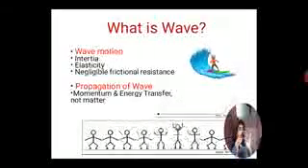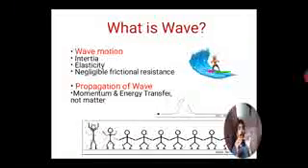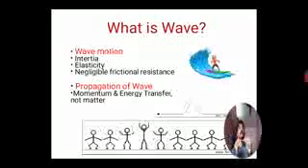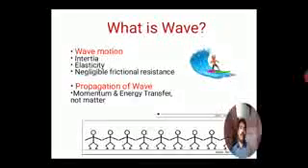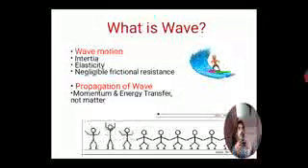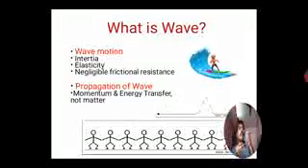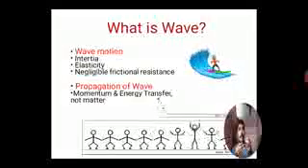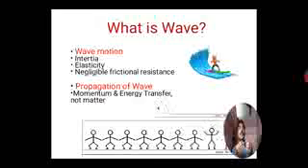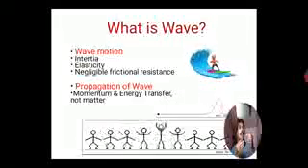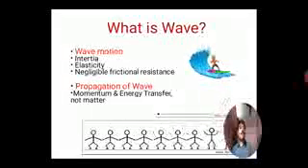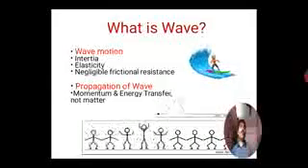This periodic vibration of the particle about its mean position is nothing but wave motion. That is the simple pond example I have given.